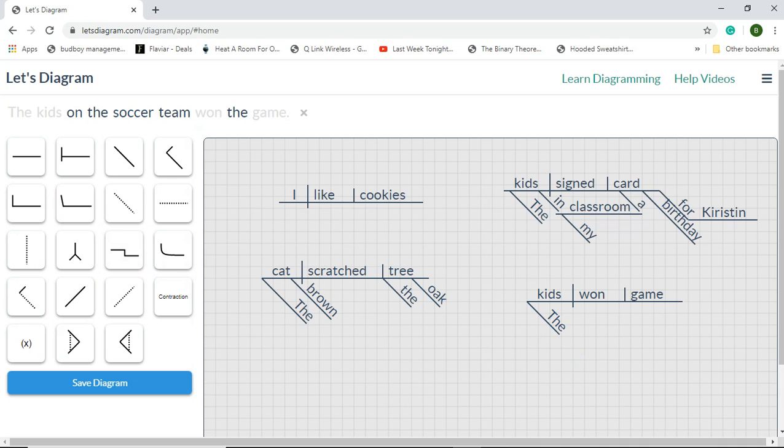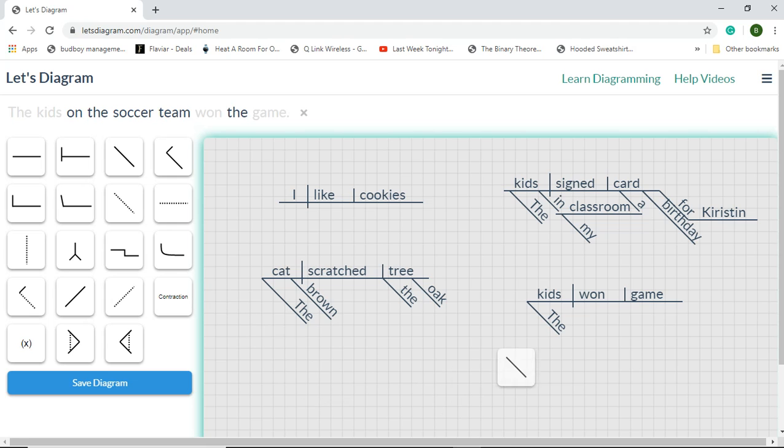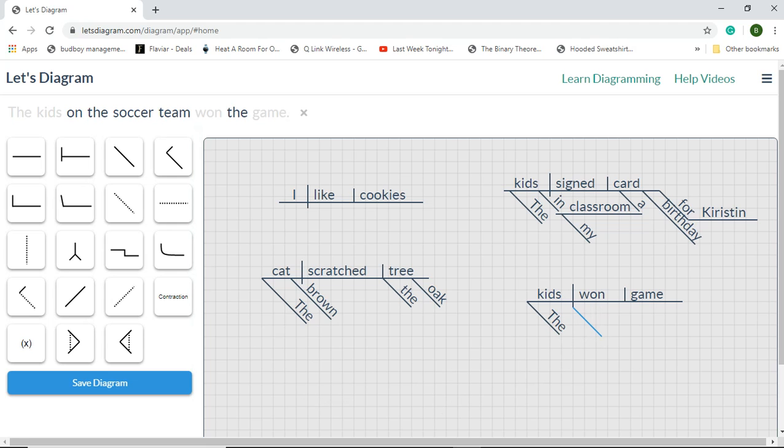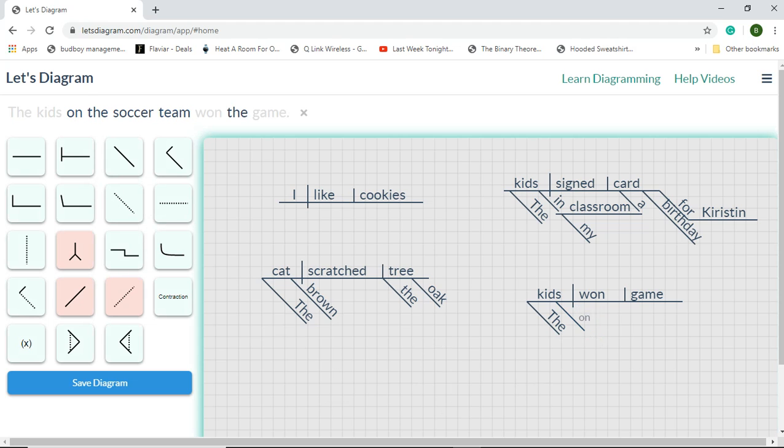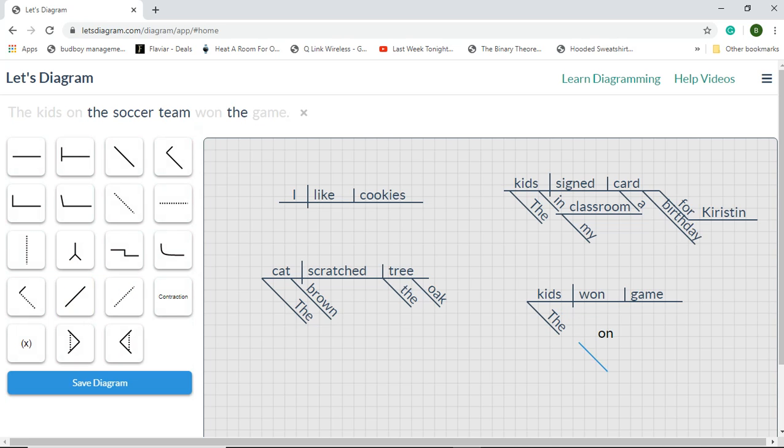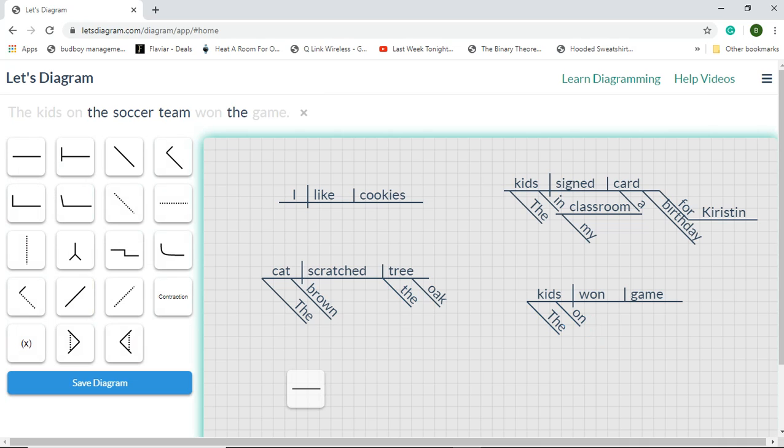Okay. On the soccer team is a prepositional phrase, right? And it's acting as an adjective. It's talking about the kids on the soccer team. So, on is the preposition. Get this down here. On is the preposition. And then team is the object of the preposition.